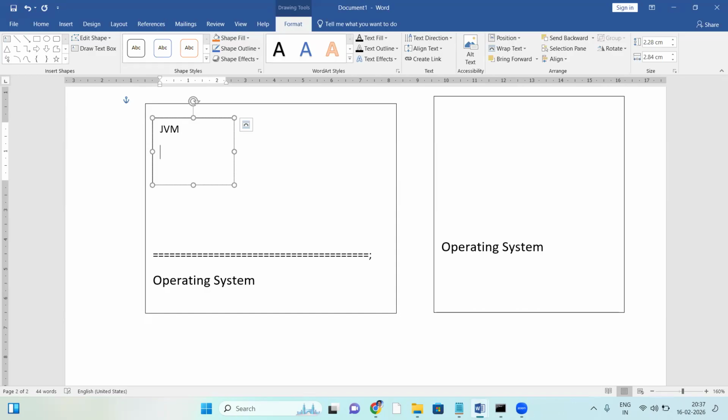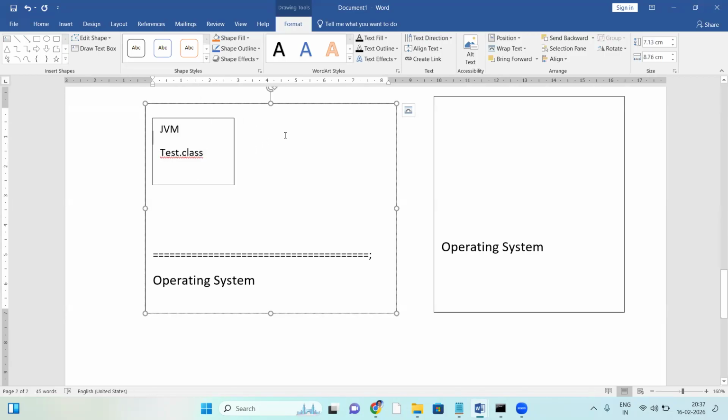After loading the JVM here, the JVM takes the test.class file, loads it into this space, and runs it here. Now the topic is how the JVM will work on the test.class file. That is today's topic about the JVM, not just a Java program.